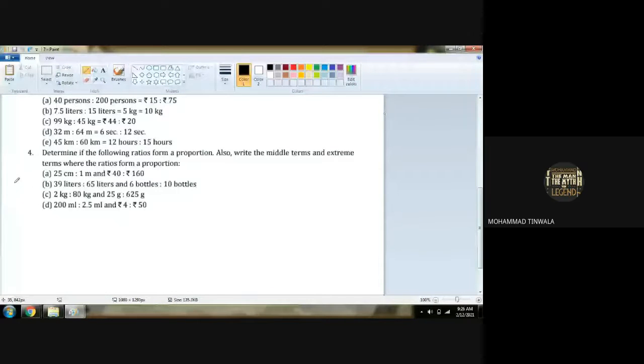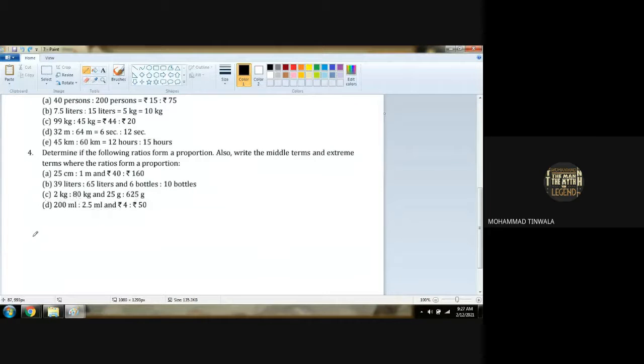Chalo, in the second question, 65 liters and 6 bottles is the middle term. Very good. 39 liters and 10 bottles is the extreme term. Very good. Third one, 80 kg and 25 gram is the middle term. Very good. 2 kg and 625 gram is the extreme term. Your answer is correct. And the last one, 2.5 milliliter and 4 rupees is the middle term, and 200 millimeter and 50 rupees is the extreme term. Very good. Your answer is correct.